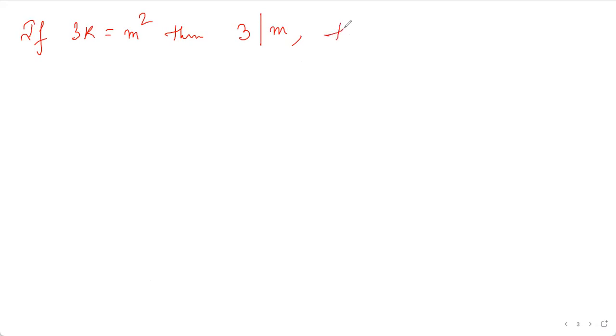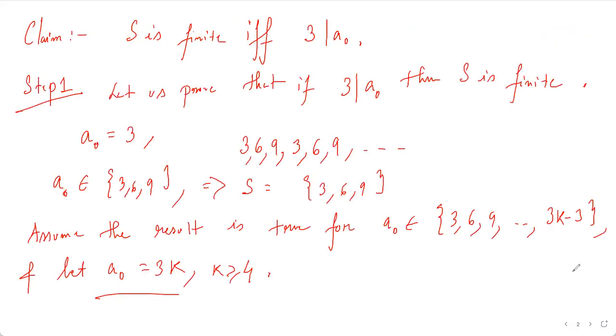a1, which will be equal to m according to the definition of the sequence given. And since 3 divides m, m will be of the form 3l, where l is strictly less than k. By our inductive assumption, the set will be finite.